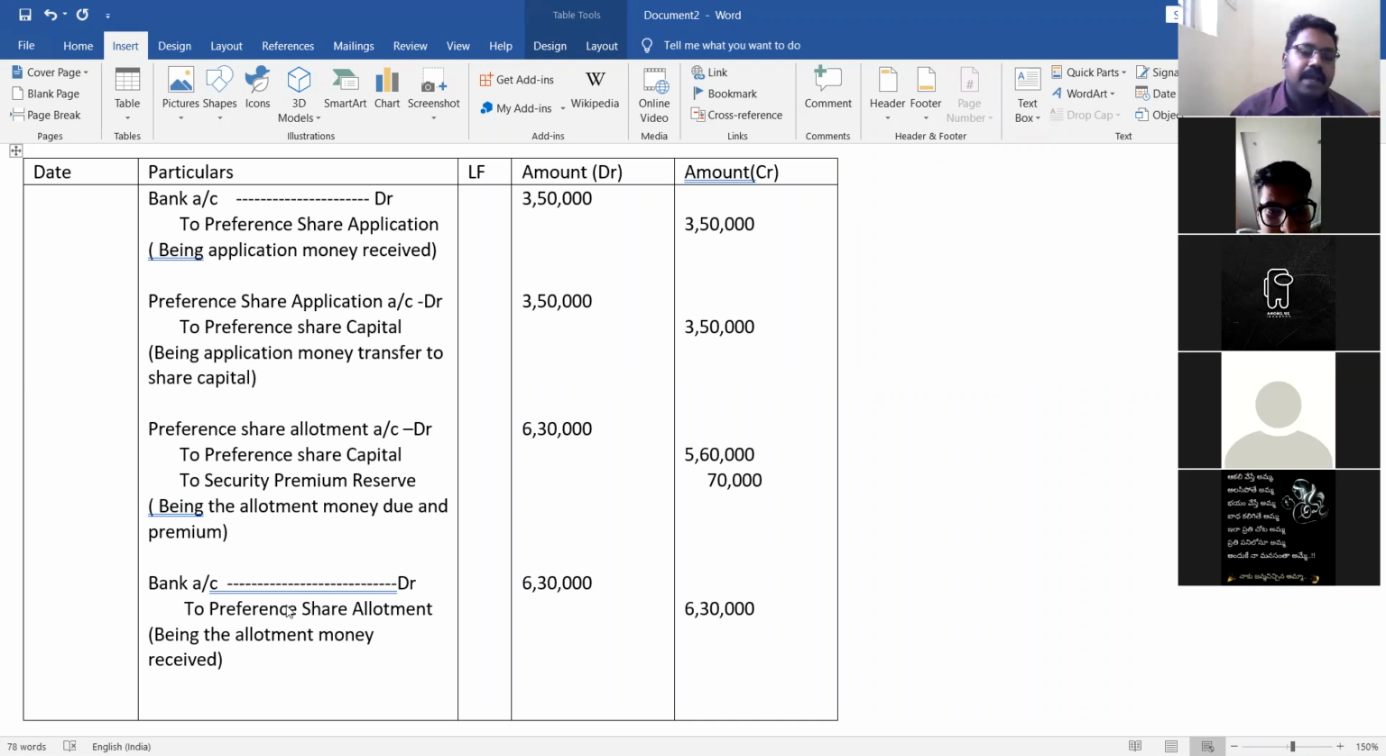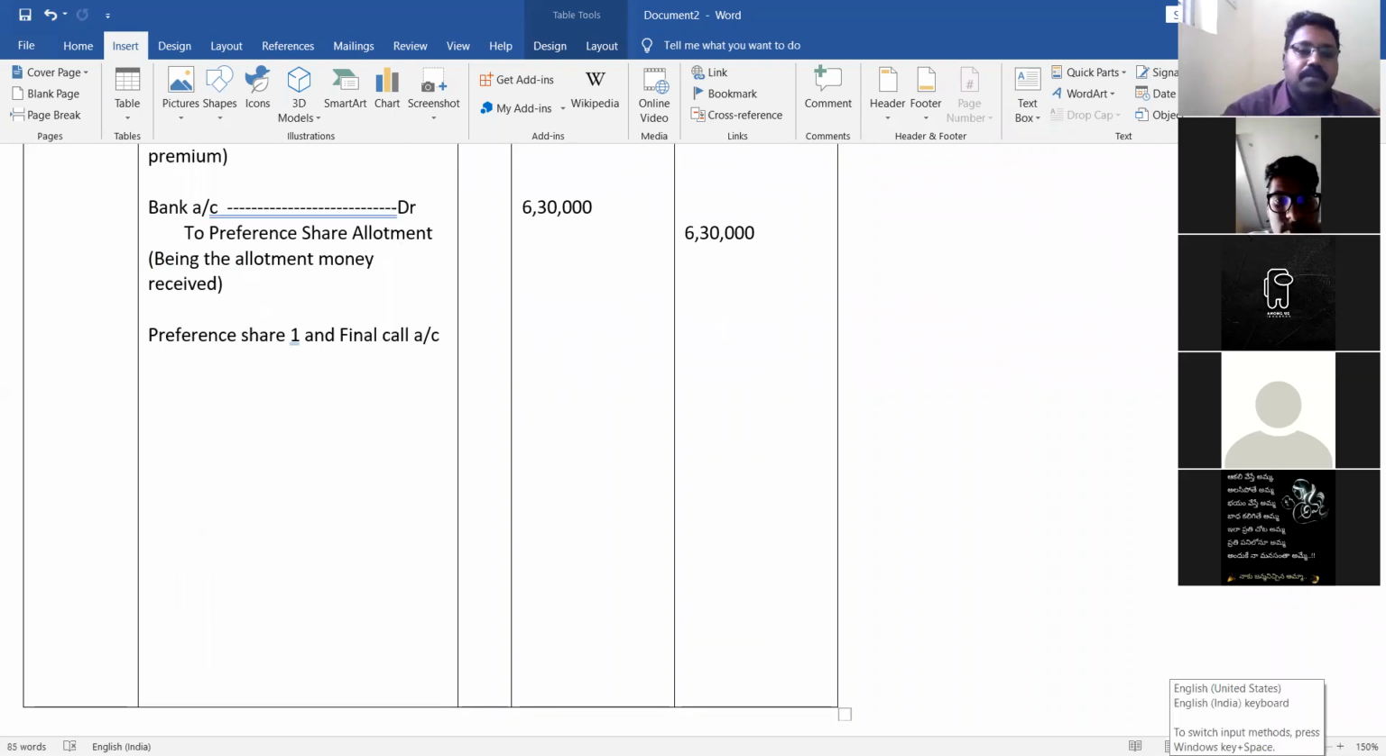After that, the bank has received the allotment money. Total allotment money is 6,30,000. The bank has received the allotment money. Got it? Next, after 3 months, the company has gone for the first and final call. So the first and final call amount.